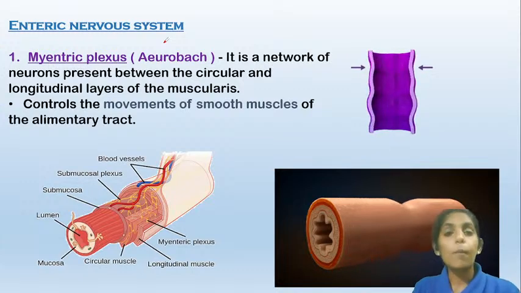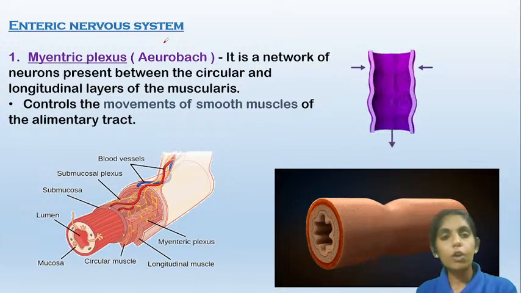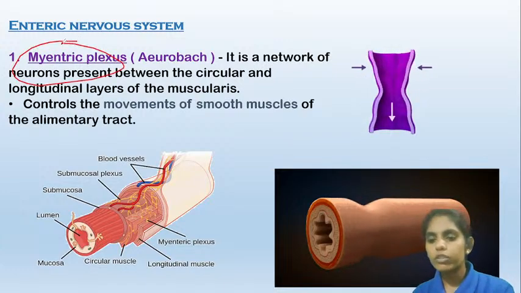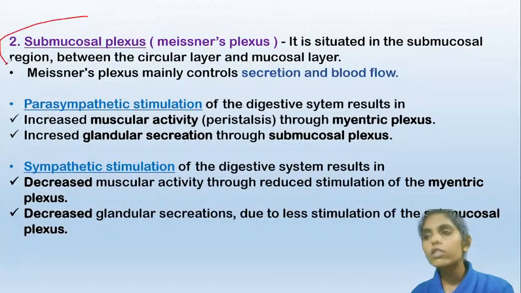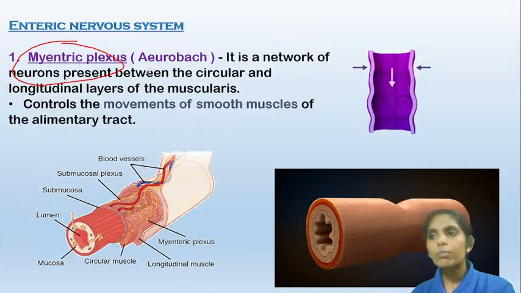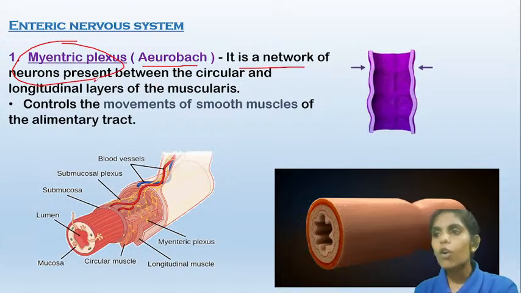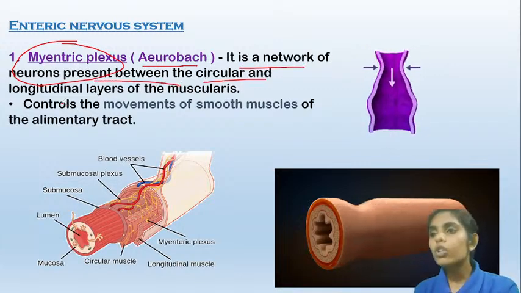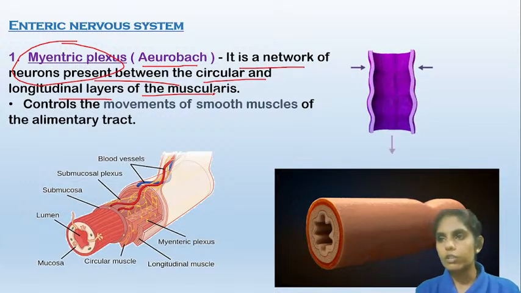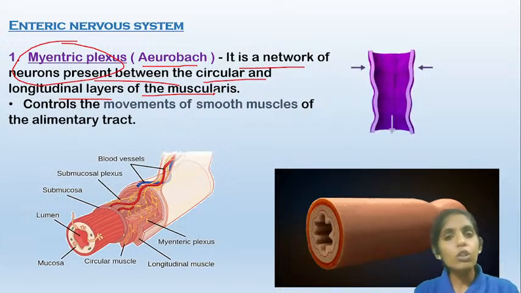I told you earlier that the submucosal layer contains all the nerves. The nerves present in the digestive system are of two types. One is the myenteric plexus, and the other one is the submucosal plexus. Let us know about the myenteric plexus first. These are also known as the plexus of Auerbach. It is a network of neurons present between the circular and the longitudinal layers of the muscularis. These are the nerves which control the muscularis layer of the digestive canal.